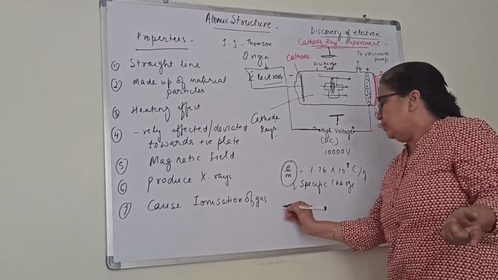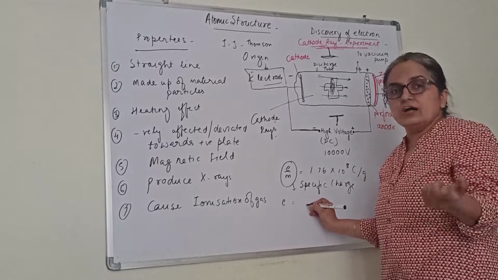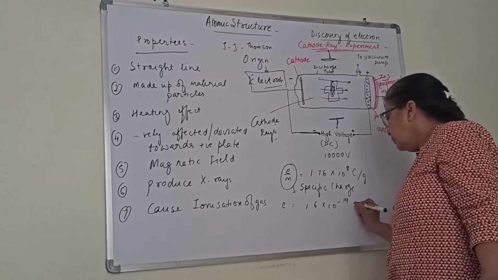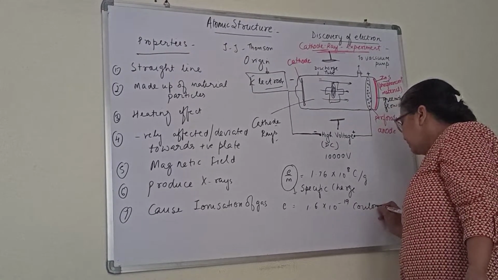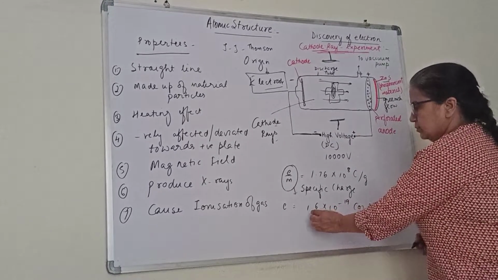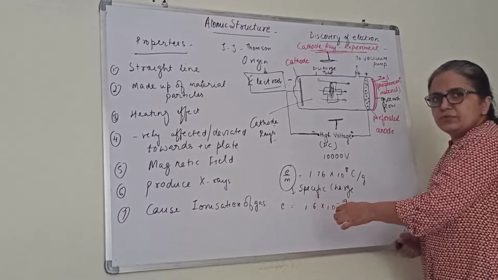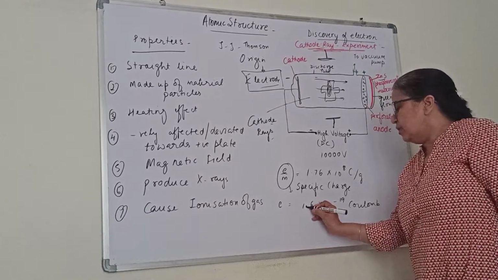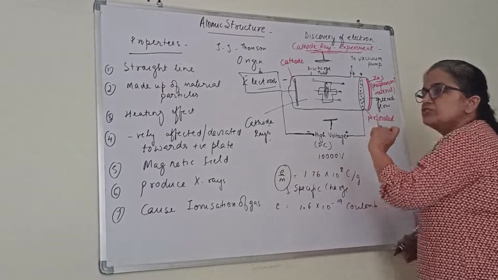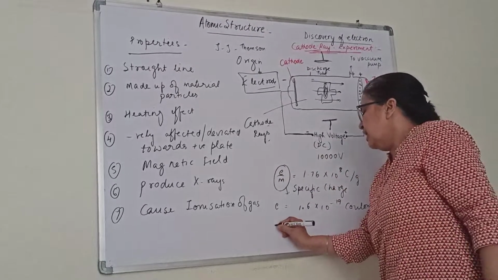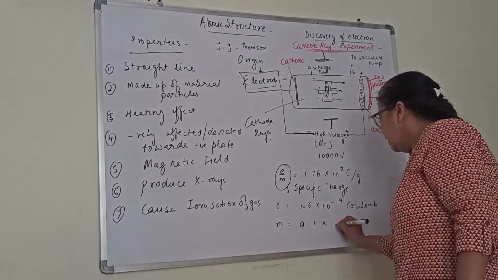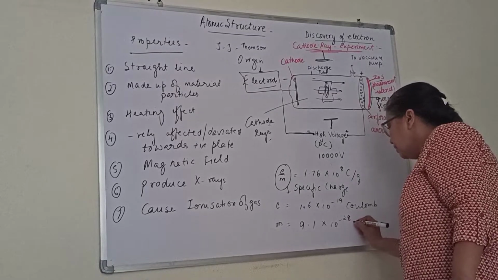The Millikan oil drop experiment helped in calculating the charge of the electron as 1.6 × 10^-19 coulomb. Many times, children, you will also find the charge given as 1.602, but just to make it easy for the calculations, we are using 1.6 × 10^-19. So this was known, the specific charge was known, so he could also calculate the mass of the electron, which is found to be 9.1 × 10^-28 grams.